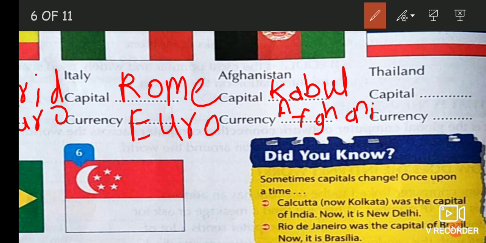The next country is Thailand. What is the capital city of it? It is Bangkok, BANGKOK. And the currency is Baht, BAHT.